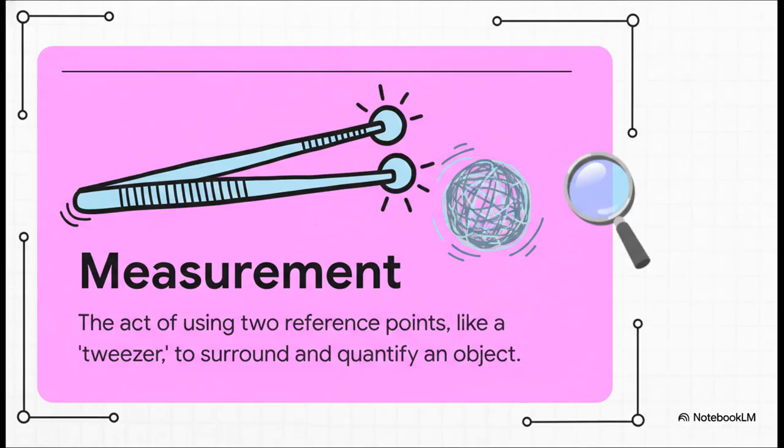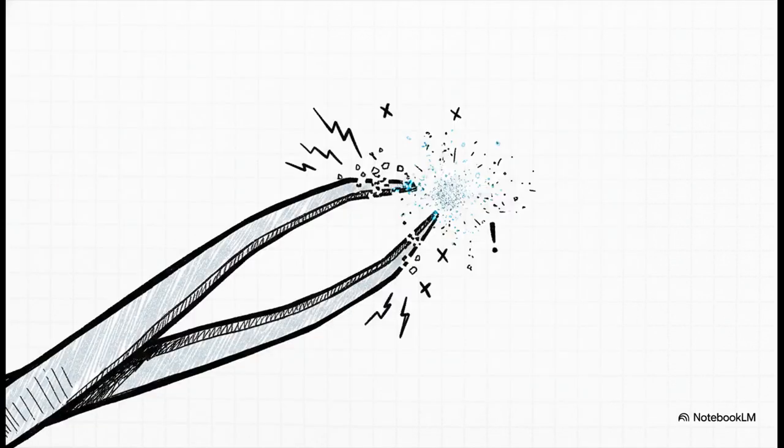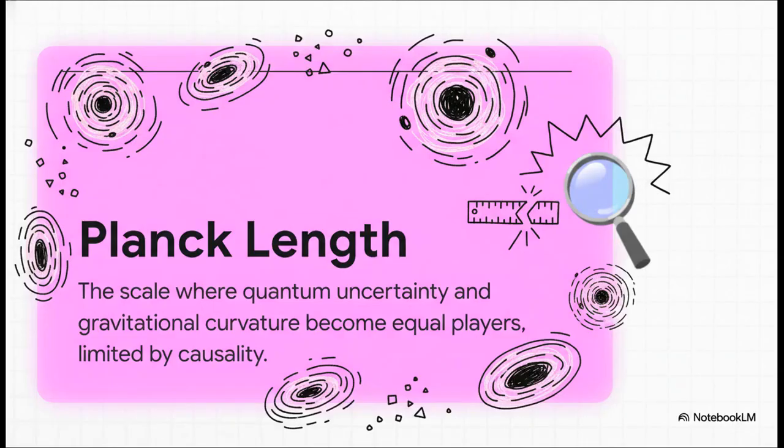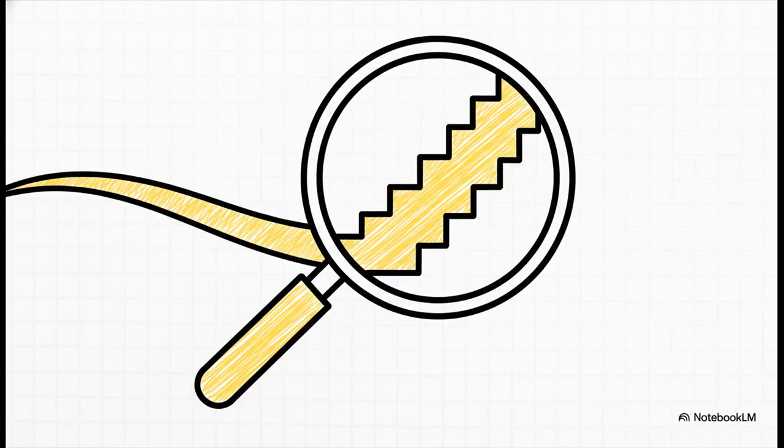Let's start with a really simple idea. To measure anything, you need a tweezer, 2 reference points. But what happens when you try to measure something ridiculously small? Well, the tweezer itself starts to break. That breaking point, that's the Planck length. It's a hard limit where measurement just hits a wall. And here's the thing. It's not a bug, it's a feature. It's the universe's slack, its fundamental pixel size.